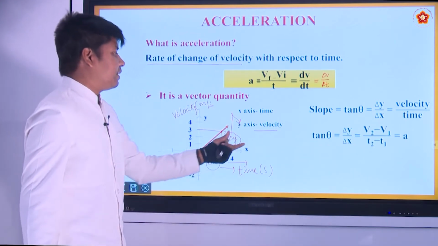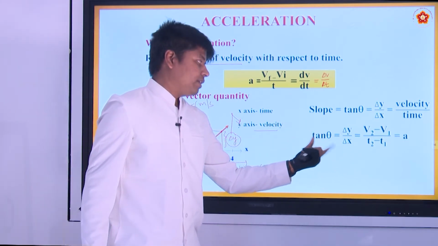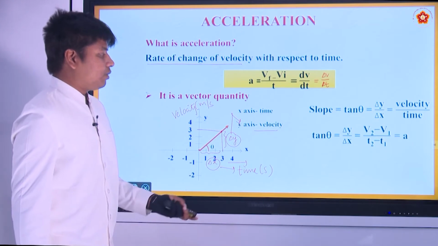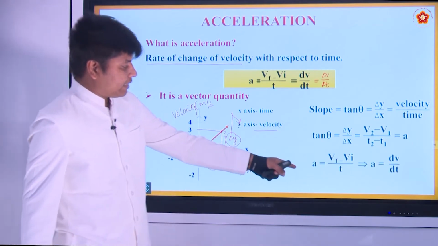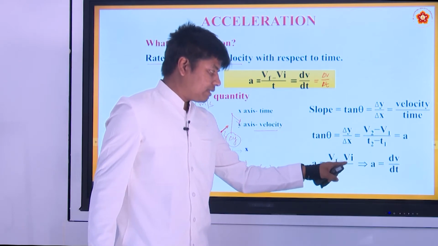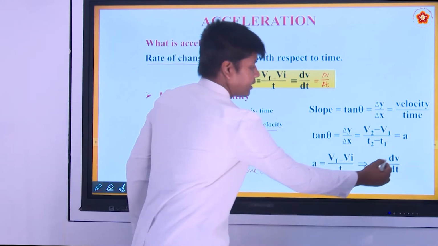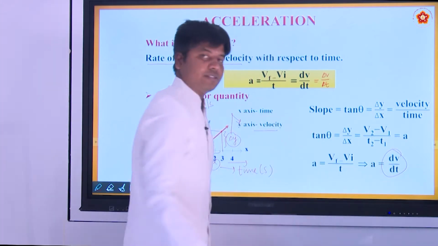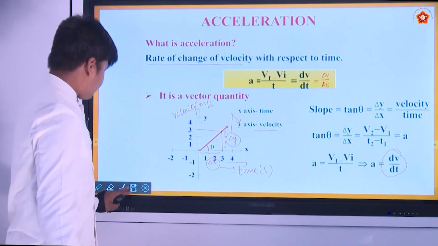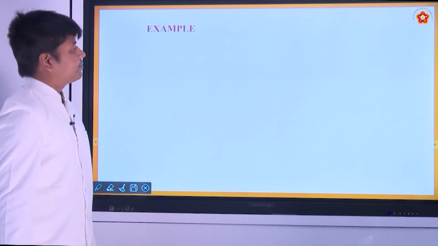So, 3 by 3. In this example, the acceleration is 1 meter per second square. So, acceleration is nothing but the final velocity minus initial velocity by the time it took to change the velocity. It can also be written as dv by dt, as we discussed. Now, let us solve an example.